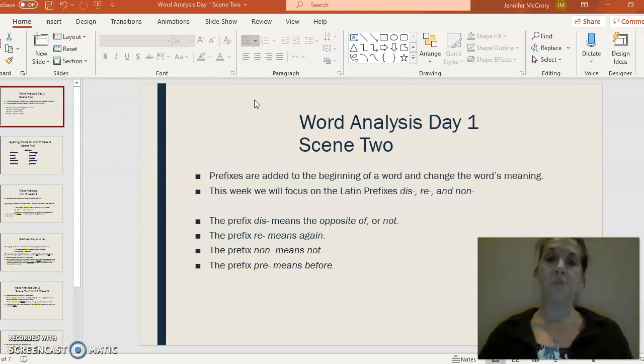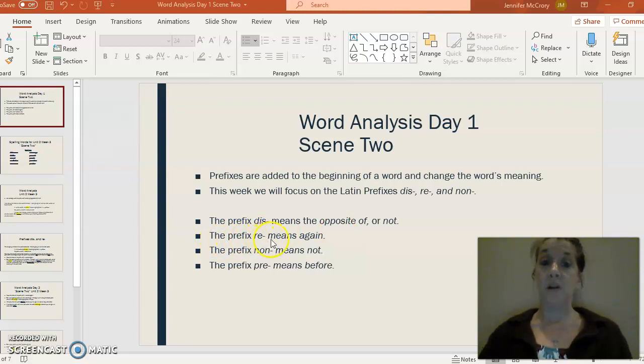This week we're going to be focusing on Latin prefixes dis, re, and non, and also pre. I didn't put it right there, but I did add it down here. So let's begin by talking about the prefix dis. It means the opposite of or not. And for this week, we are going to focus on it meaning mainly not.